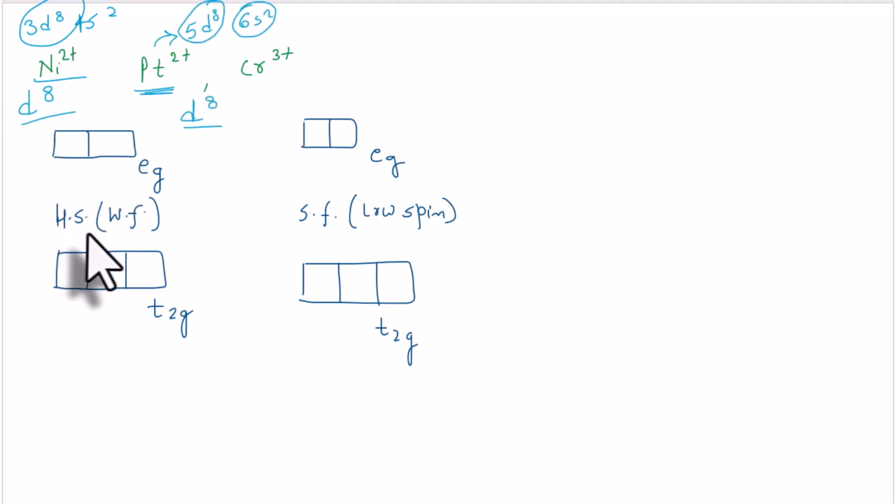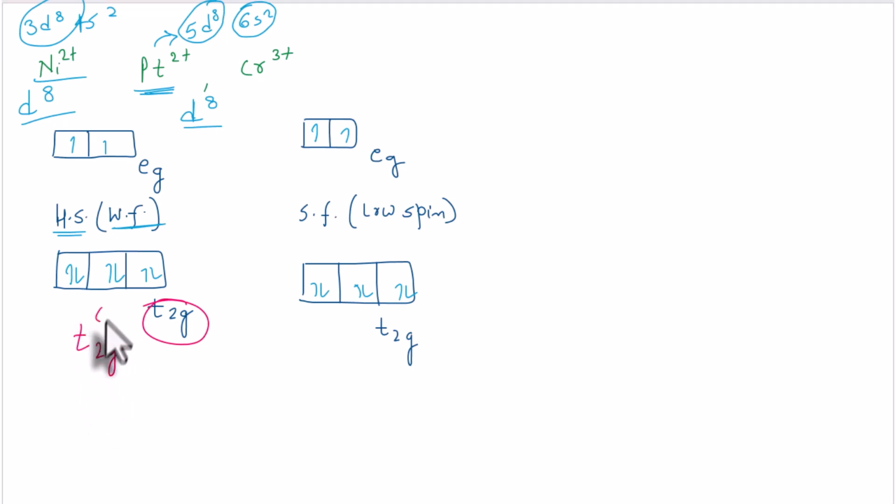Now d8 configuration under the weak field ligands, high spin complexes: singly occupied first, 1, 2, 3, 4, 5, 6, 7, 8. Okay, so we have t2g6, eg2. Now in the strong field, what happens? First the pairing, 1, 2, 3, 4, 5, 6, then 7 and 8. Okay, now if you observe carefully, we have the same configuration.